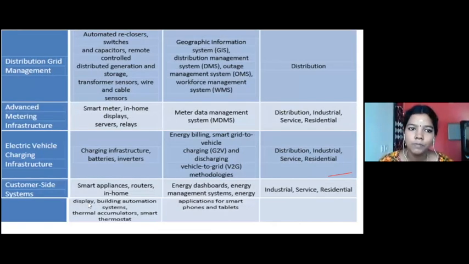So with regards to distribution grid management, we know there are many relays, switches and capacitors available, and all those components should be safeguarded when you are trying to bring DGs and the smart grid into the picture. These smart sensors should not affect the relays or sensors which are already in the system, so that my outage management is safe and the workforce management is also safe. And with regards to the AMI meters, we have the meter data management system, MDMS, available.